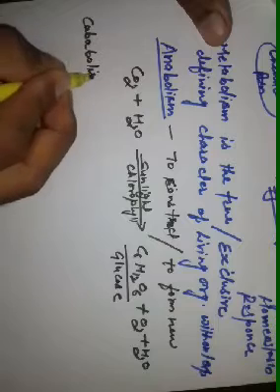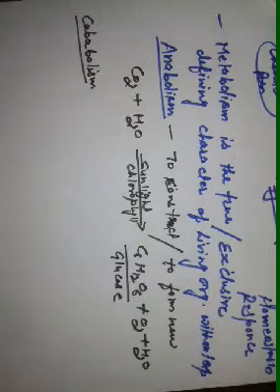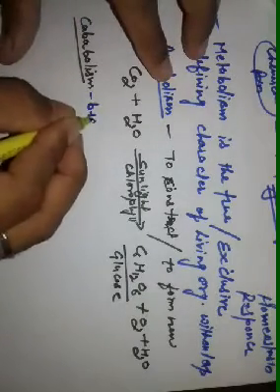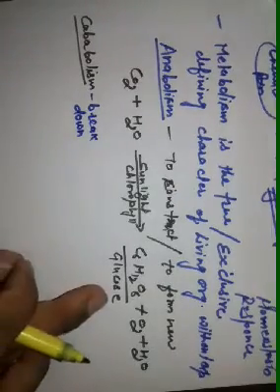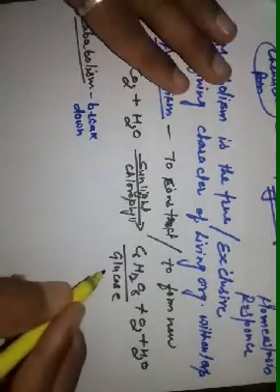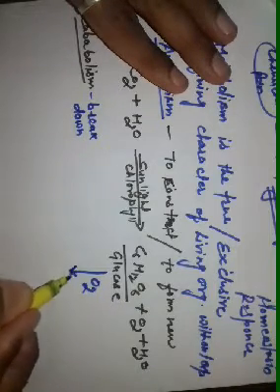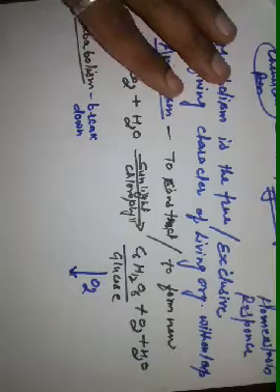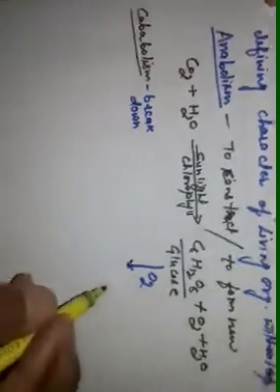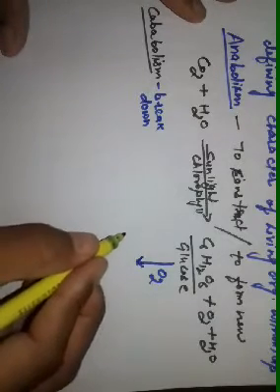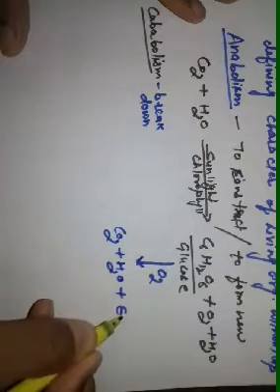And what is the meaning of catabolism? Catabolism means simple breakdown. How? These glucose molecules respire in the presence of oxygen. When glucose molecules are used as a respiratory substrate by the cell in the presence of oxygen, they break down into CO2 plus H2O and liberate energy.